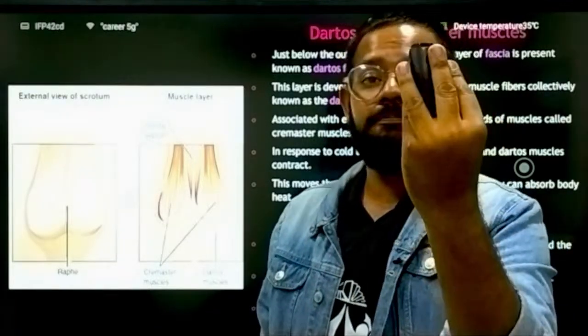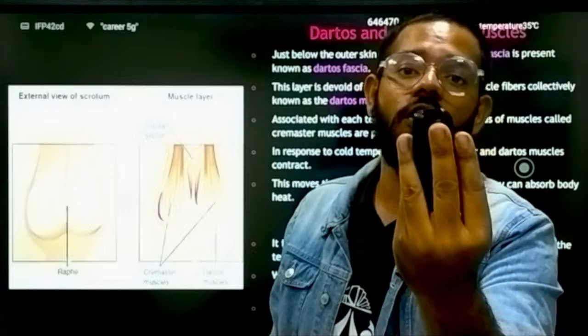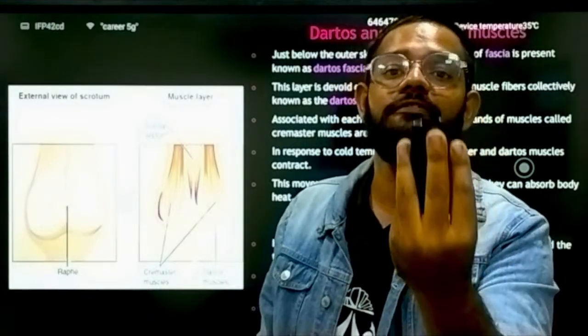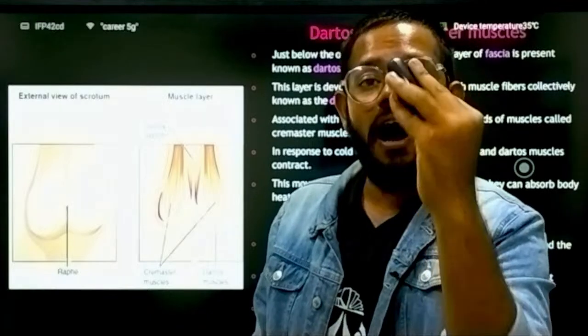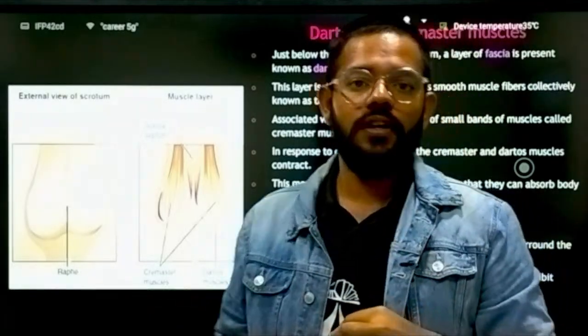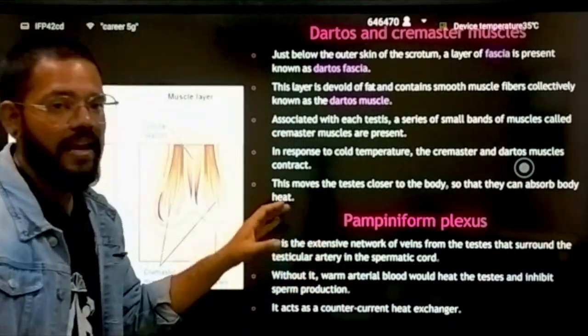Okay, that's why this plexus is present. It surrounds the arterial supply and cools the fresh, warm blood by about 2 to 3 degrees. So that's why the pampiniform plexus is present.